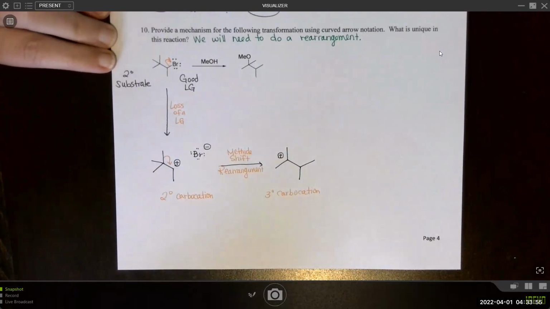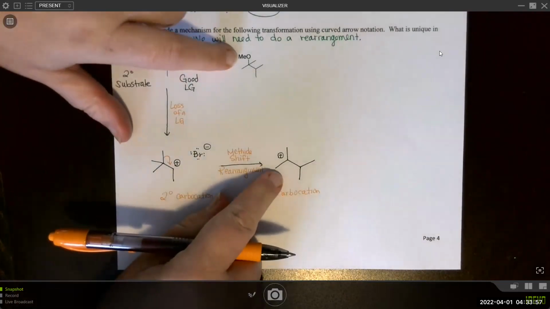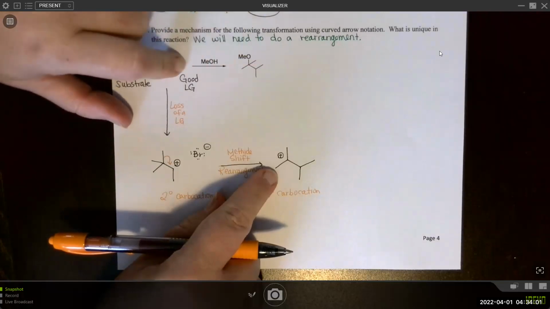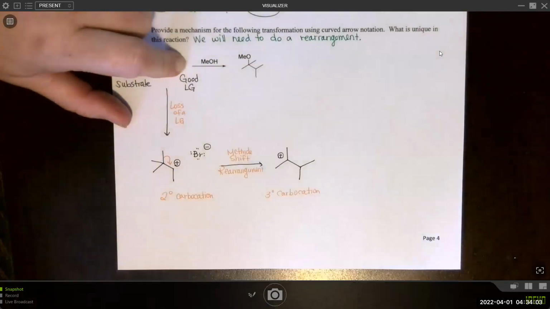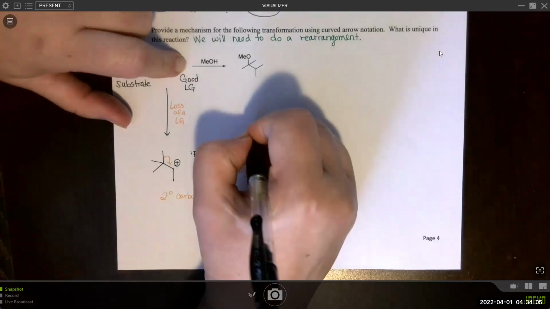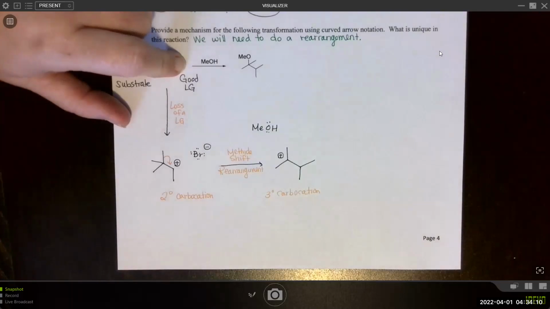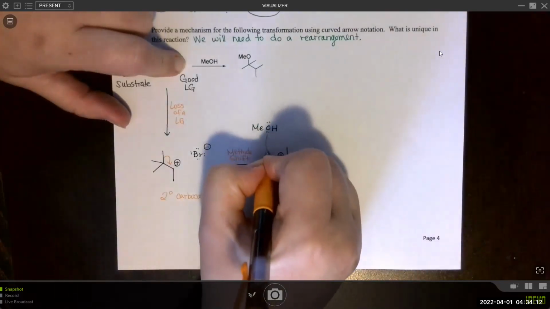Okay, now that we have the right carbon framework, we need to get the nucleophile involved. Really, methanol is the nucleophile. We need to go ahead and draw that in. So we can do our nucleophilic attack.